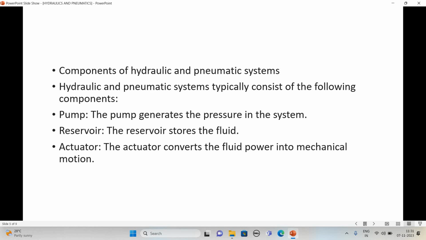Rotary actuators are also used. Suppose a high pressure molding line is there, and to rotate the mold, that is the drag, by 180 degrees, a rotary actuator is used.